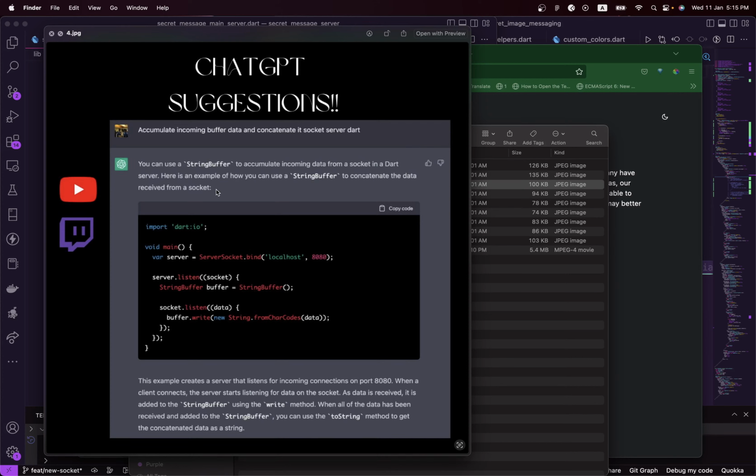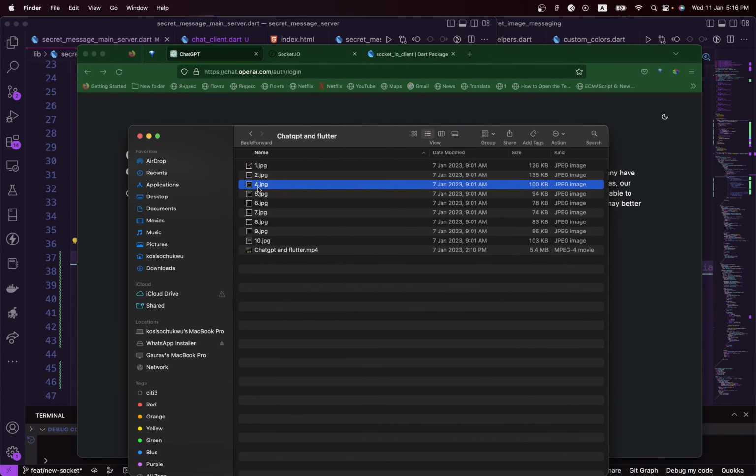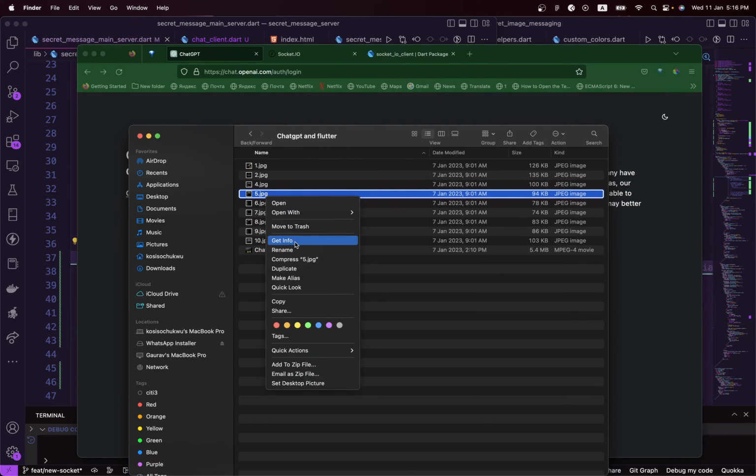What we want to do is get all the streams or all the data before we can add it together and display it as an image, or add it together and play it as audio to be listened to. That's why I was asking this question, because we had that issue too, and this is the answer. Let's see the next one.